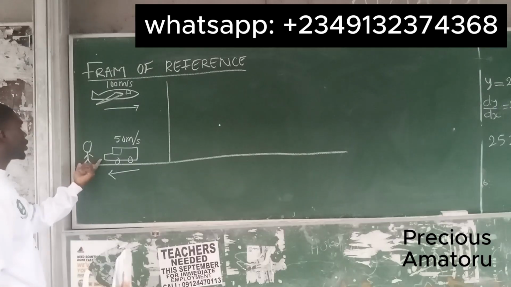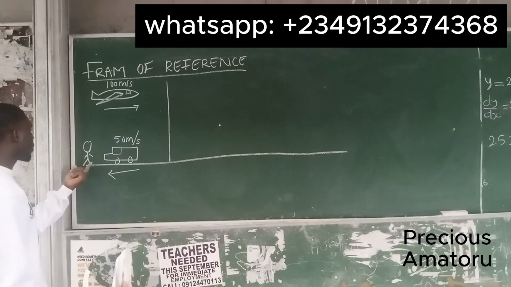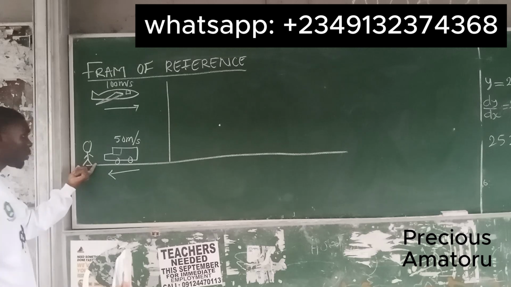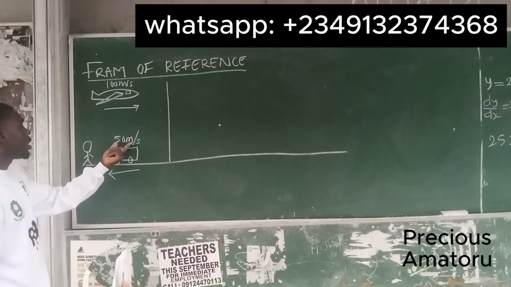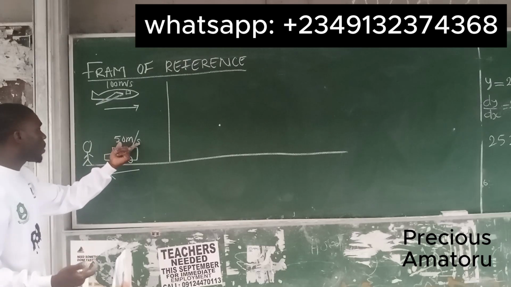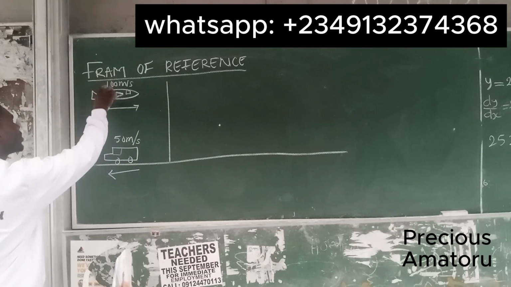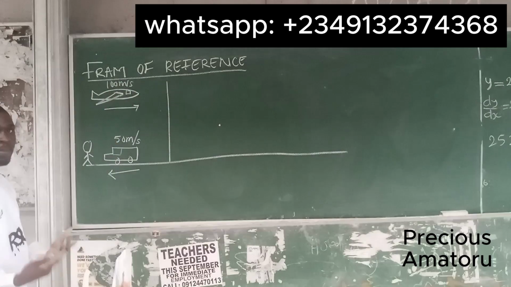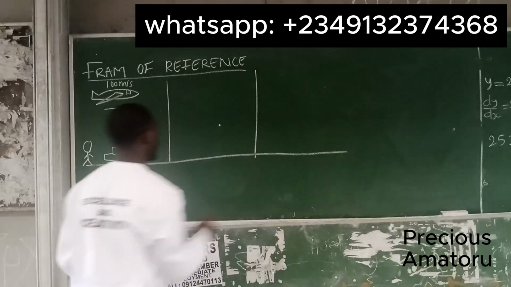Now, from this frame of reference, which is at the platform or at the background, you measure that this car is moving towards you with a velocity of 50 meters per second, and you will observe that the plane is moving with 100 meters per second.